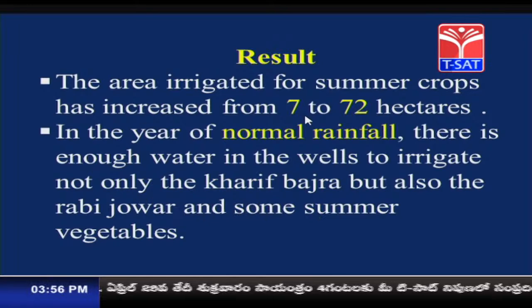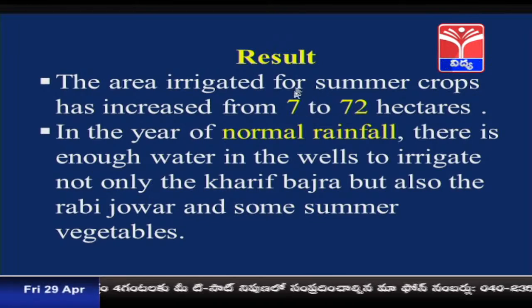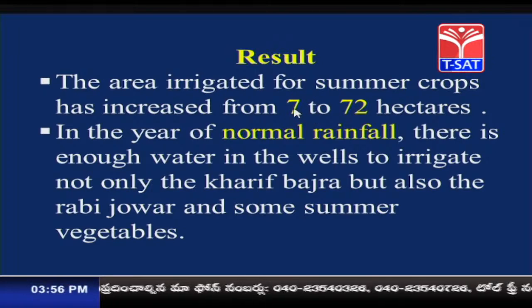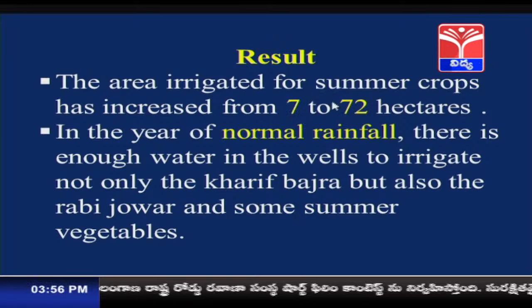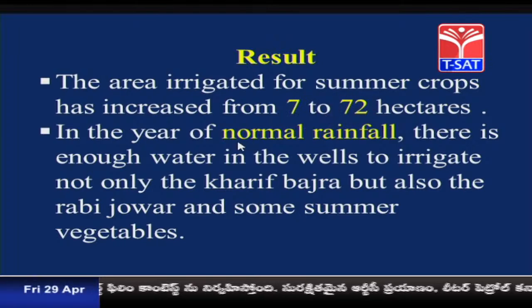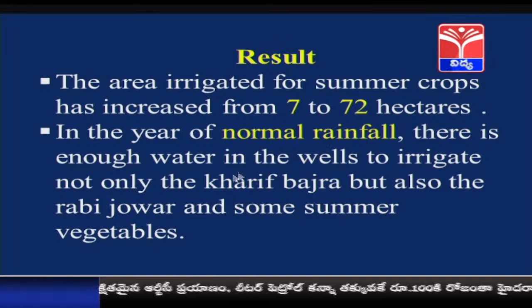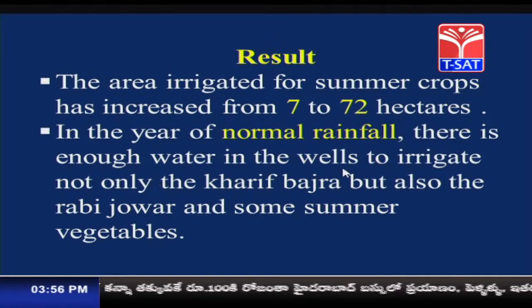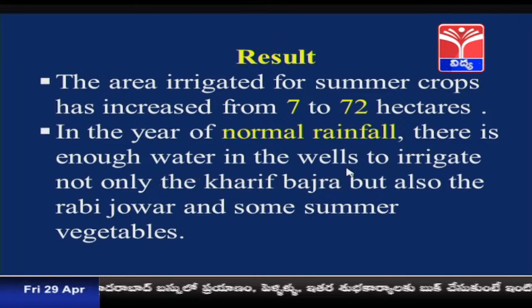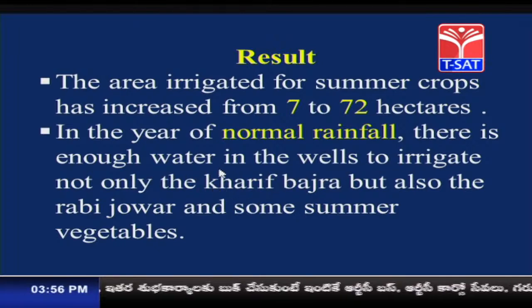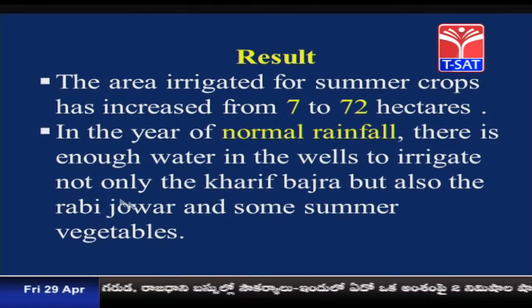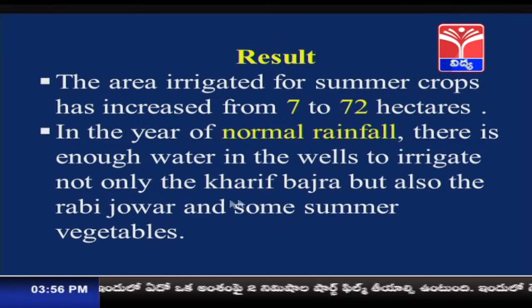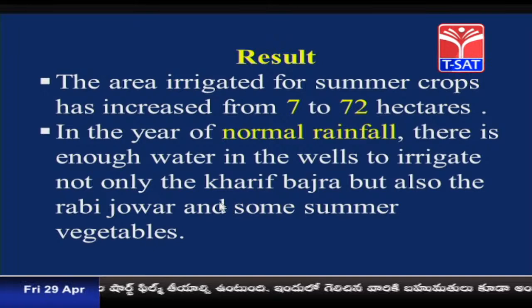So, they were able to irrigate only 7 hectares earlier, before they were selected for the Adarsh Gram Yojana. From 7 hectares it increased to 72 hectares of land which came under irrigation. Even during normal rainfall years there was enough water in the wells to irrigate, and they were able to go for the Kharif Bajra crop, and during the Rabi season they were able to cultivate Jawar, and even during the summer season they were able to grow vegetables.